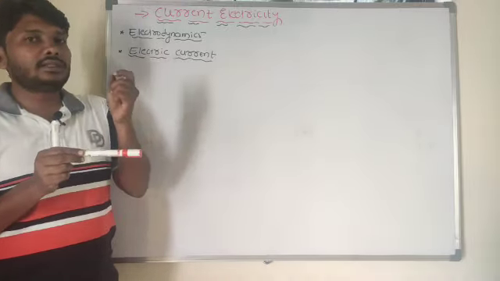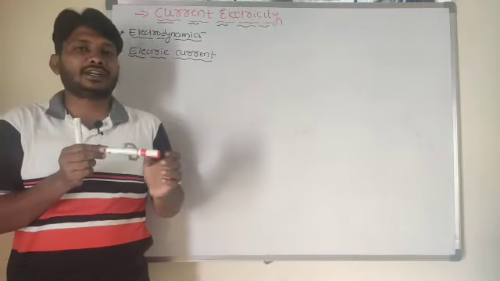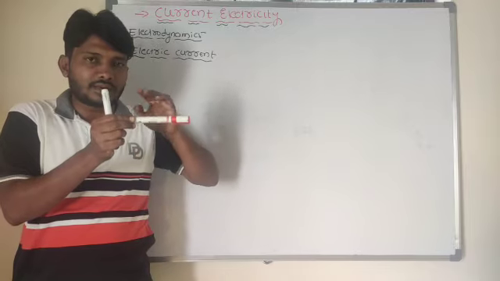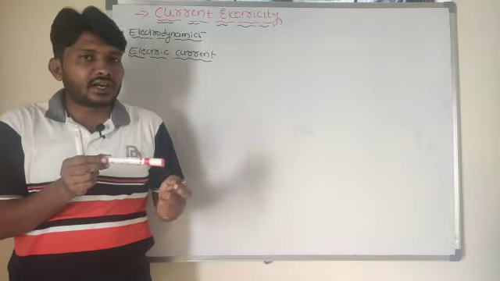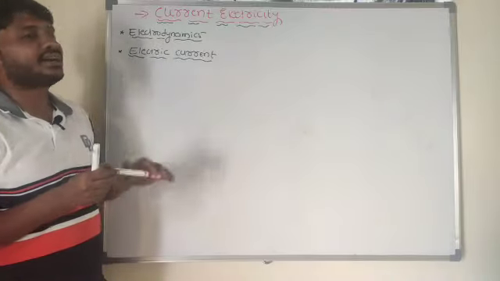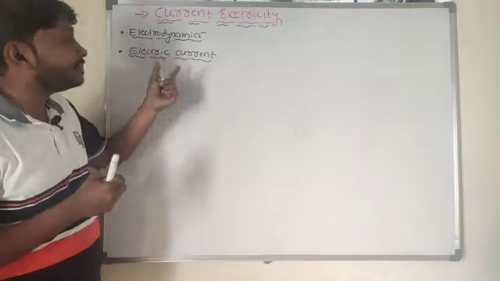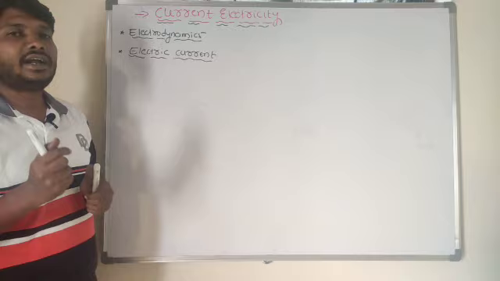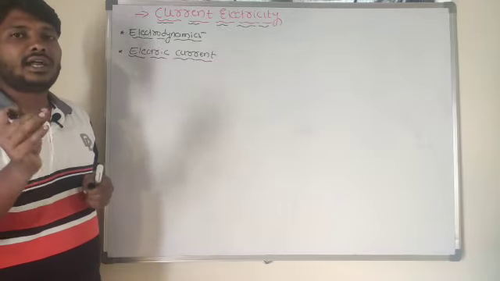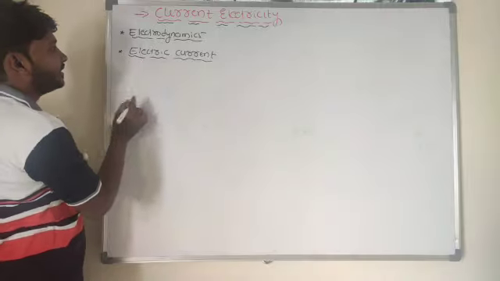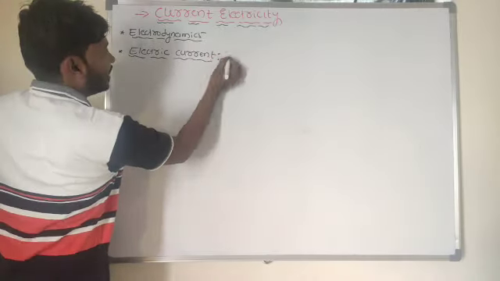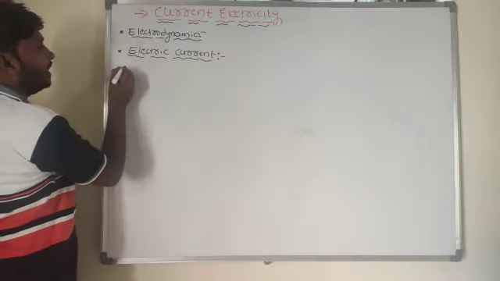In a similar aspect, in a conductor, if the charge particles are moving from one point to another point, such current I can call an electric current. So how will you define the concept of electric current? Electric current is nothing but the rate of flow of charge in a conductor.